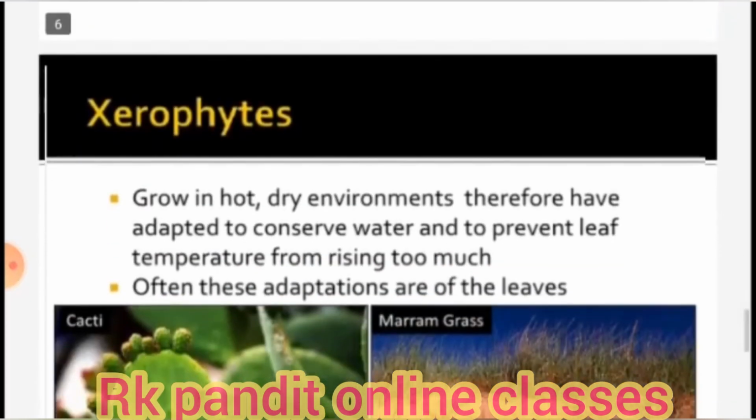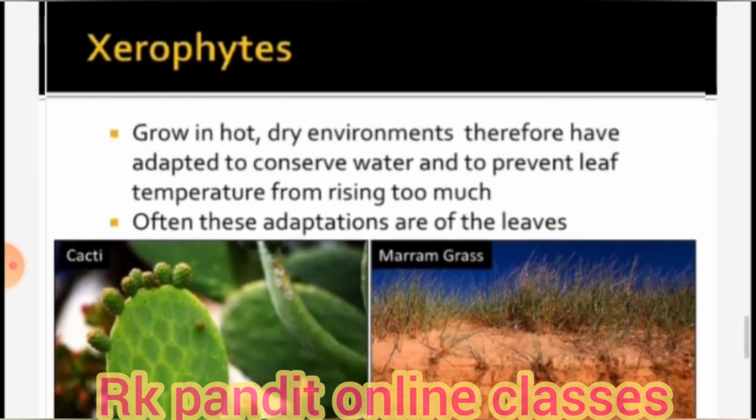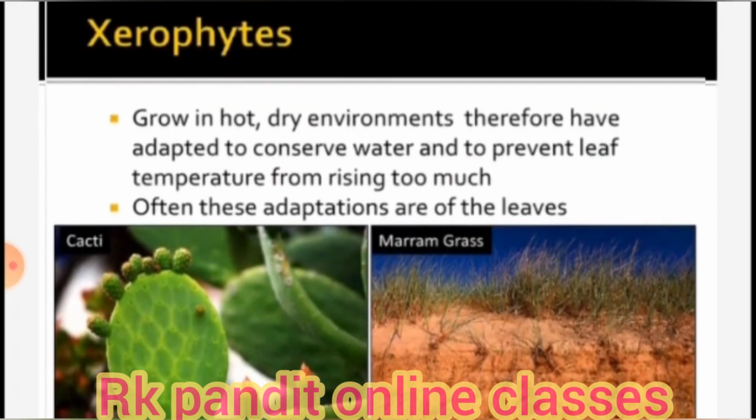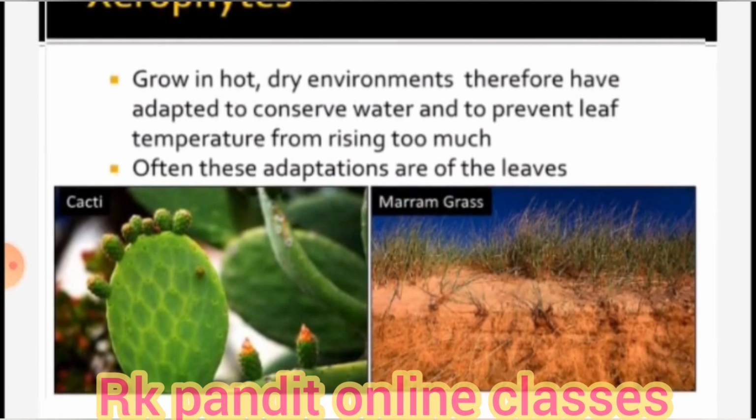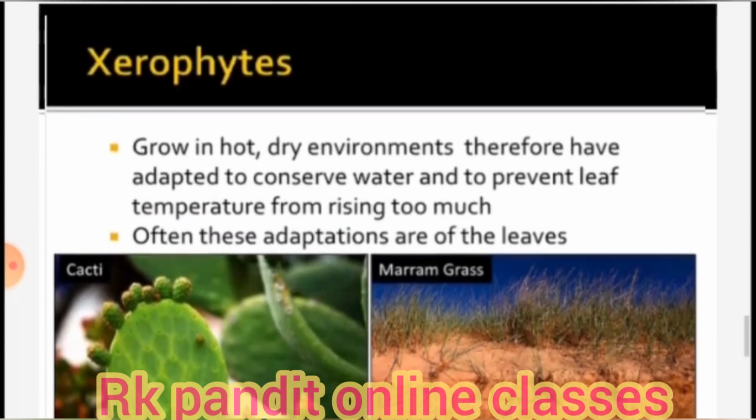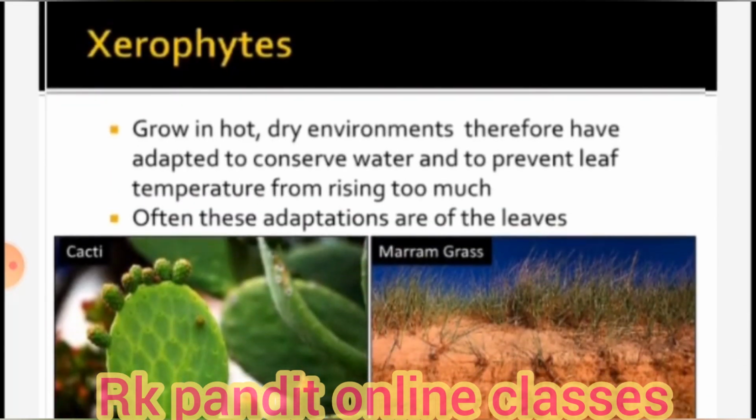Okay, now we come to the next, which is given in your textbook, that is xerophytes. Xerophytes grow in hot, dry environments. Therefore they have adapted to conserve water and to prevent leaf temperature from rising too much. That means these plants grow in desert. They get the temperature of desert. They need a very small amount of water. Xerophytes need a very small amount of water for their survival, and they have long roots which go deep into the ground.